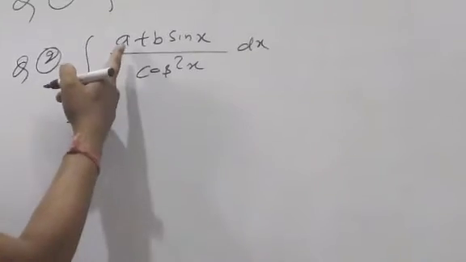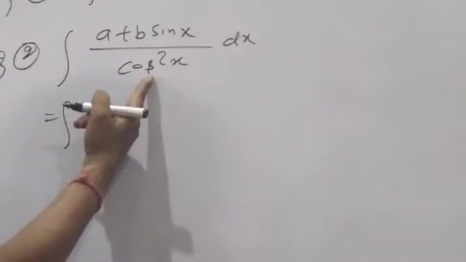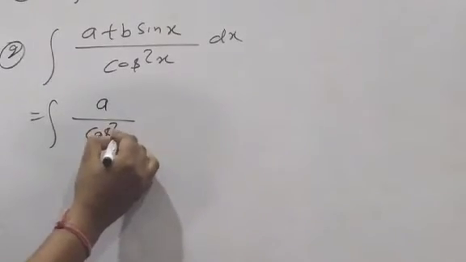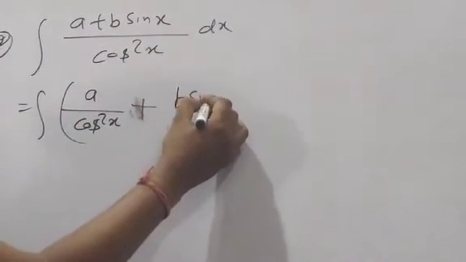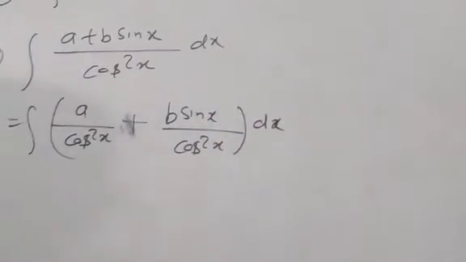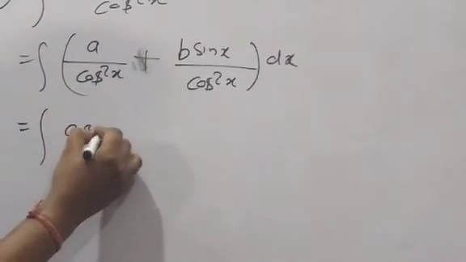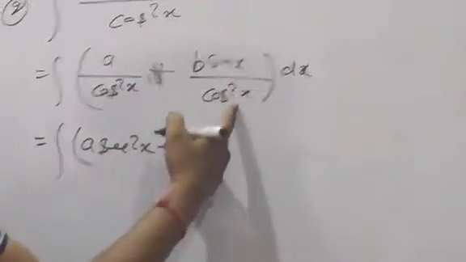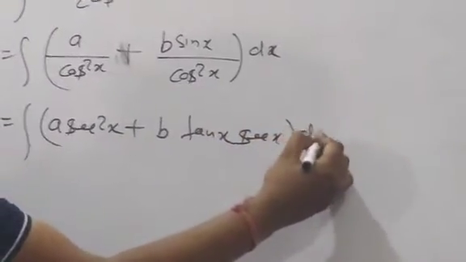Break means what? In the numerator, two terms are there, first term and second term. In the denominator, a single term is there. Then now going to separate: a upon cos square x plus b into sin x upon cos square x, and dx. Now 1 by cos square x is equal to sec square x, plus sin by cos is tan x, and 1 by cos is sec x, and dx.